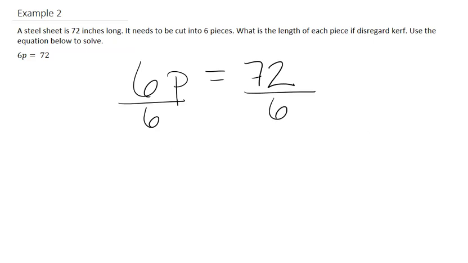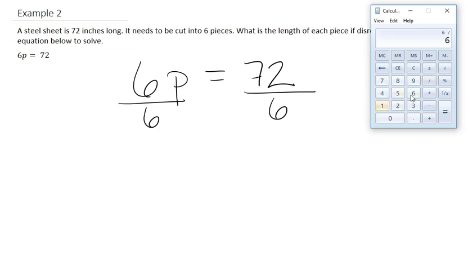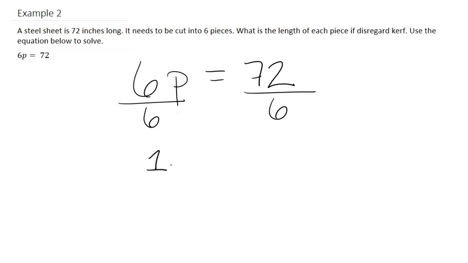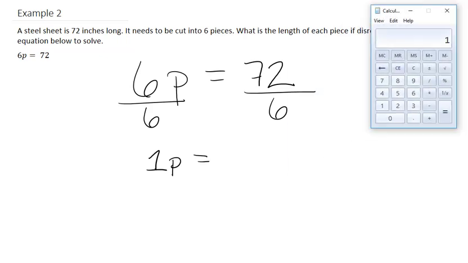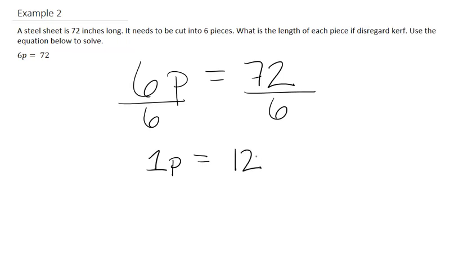Because 6 divided by 6 is just 1. So on the left-hand side is just 1p, and then 72, in case you don't remember, 72 divided by 6 is equal to 12. So p is equal to 12 inches.